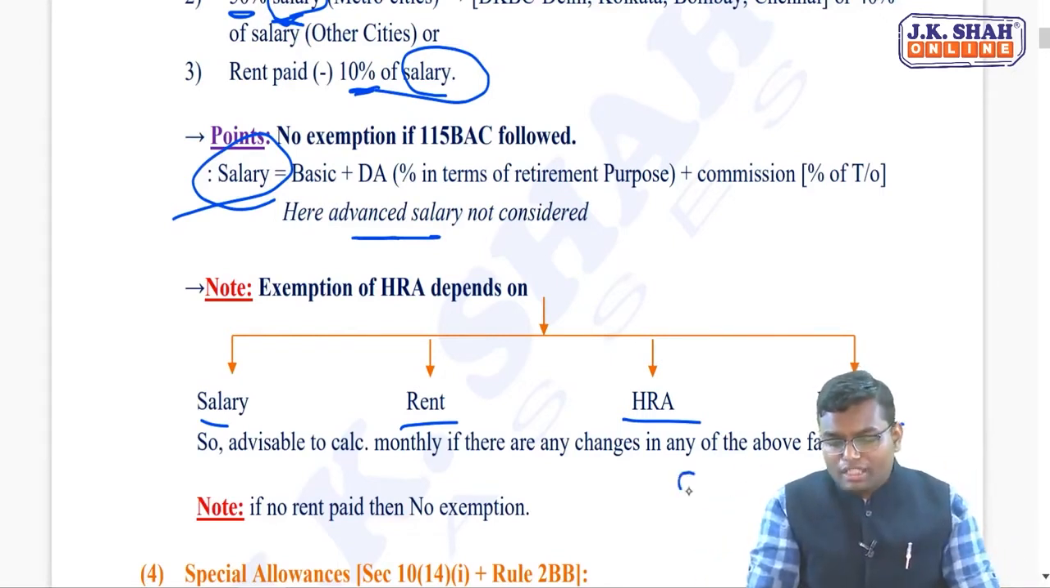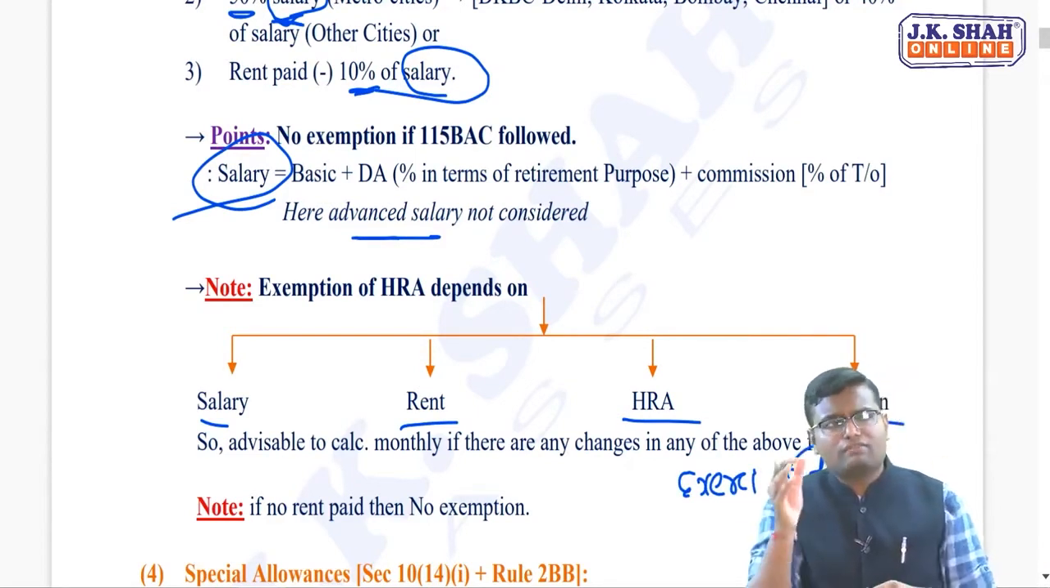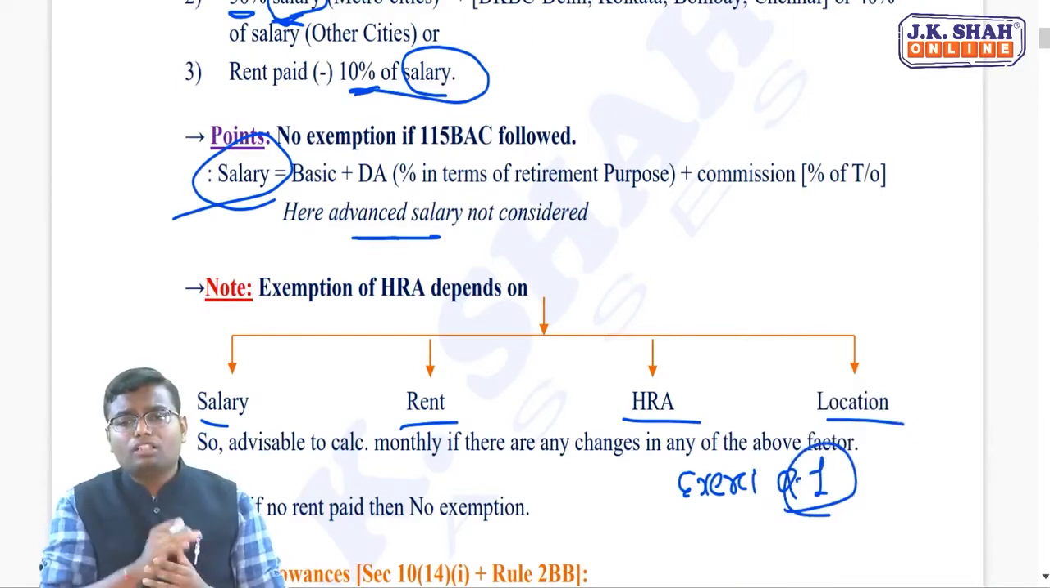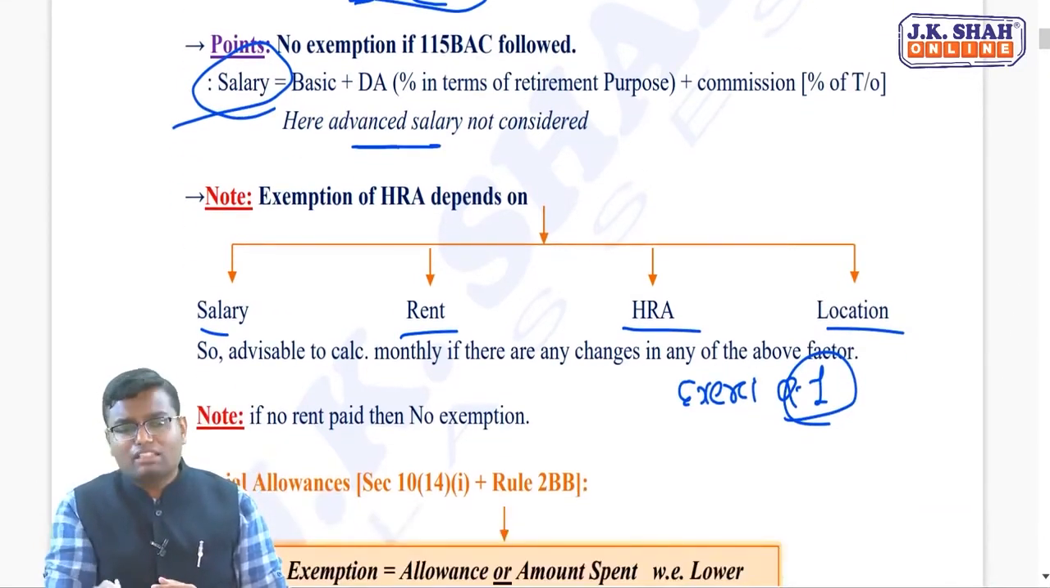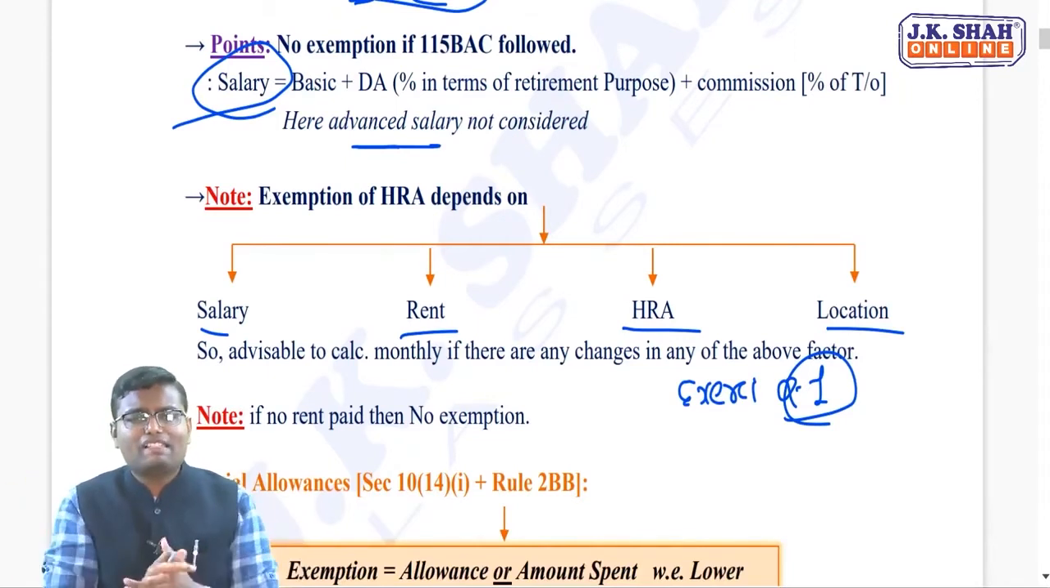For this, you can refer to exercise question number 1, or even in JKSC we have given 2 questions, one in classwork and one in homework. Both questions you can refer to, which depend on this fact that if any of these things changed in between the year, do the calculation separately.